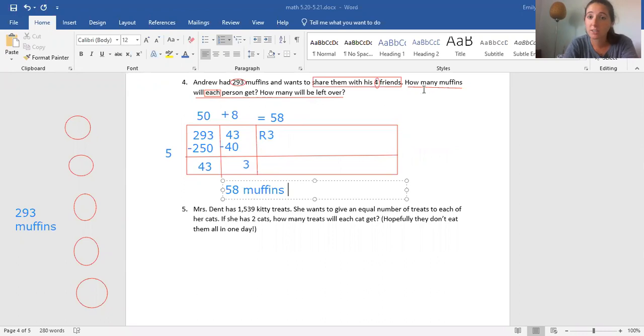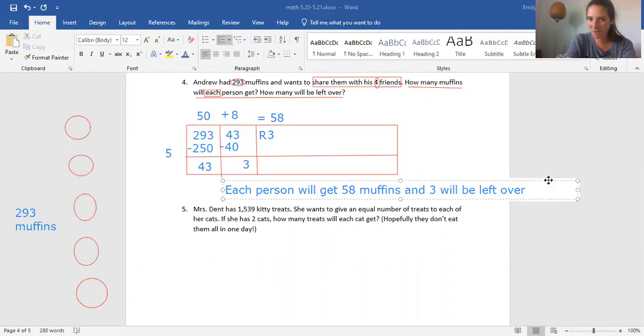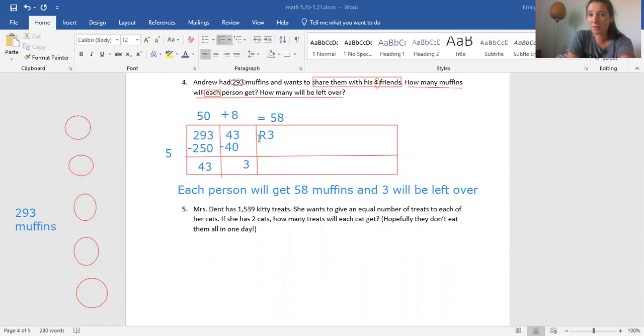And then if you look here, it said how many muffins will each person get? So we're going to say each person will get 58 muffins. And 3 will be left over. So when they say what's left over, they really mean what's the remainder, because that is what's left over, right? We weren't able to divide that into parts. So that's what they mean in word problems, if they mean what's left over.